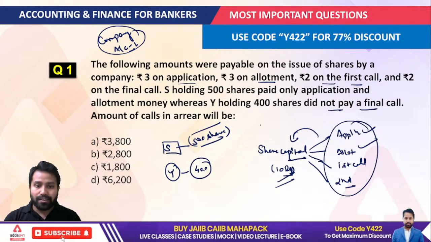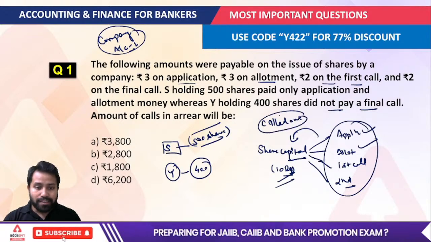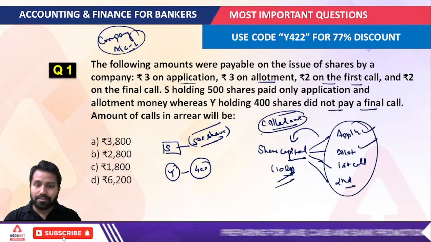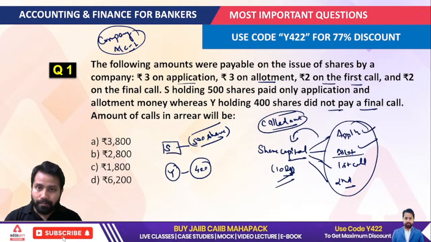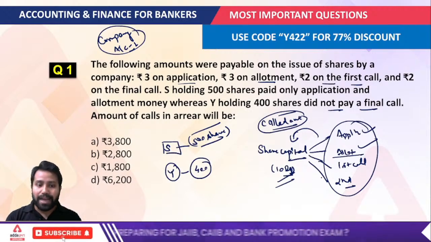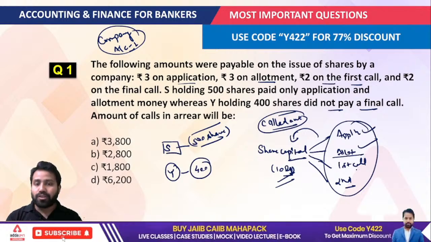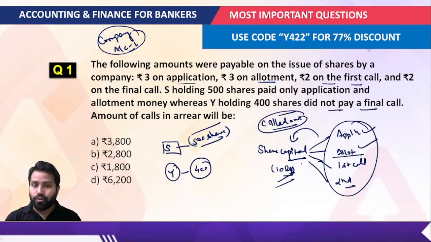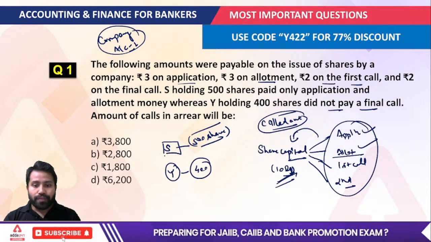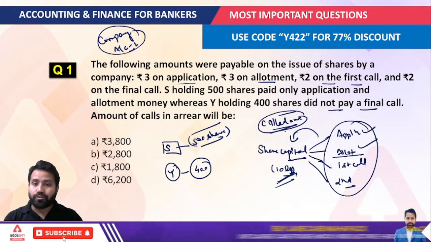Whenever you get the term called amount, you can understand that the called amount always occurs after the allotment. After the allotment stage, whenever you are talking about any installment, it would be named the first call or second call. That depends on the company, on what basis or in what installments the company wants this 10 rupees. So whenever we talk about the called amount, you have to consider that it is the amount after the allotment process.